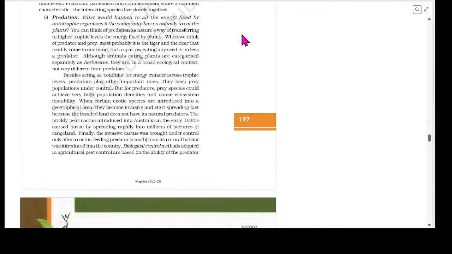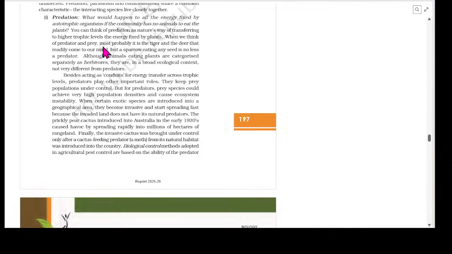So we are coming to the first relationship, which is predation. What would happen to all the energy fixed by the autotrophic organisms if the community has no animals to eat the plants? You can think of predation as nature's way of transferring to higher trophic levels the energy fixed by the plants.